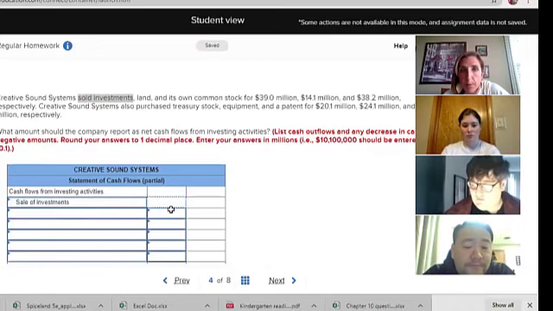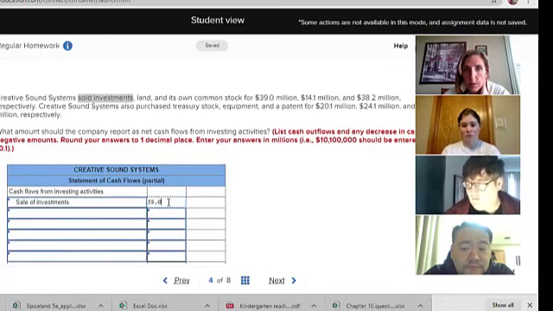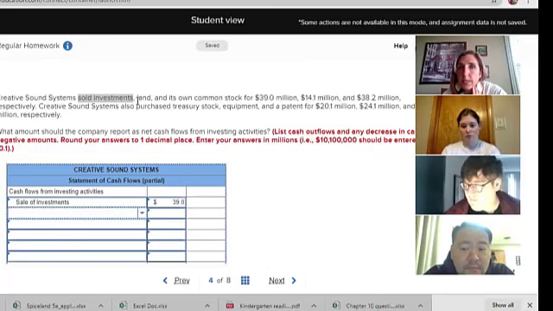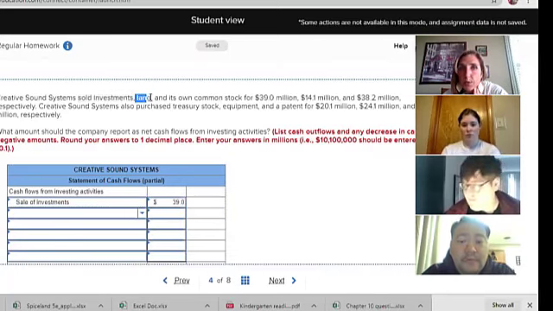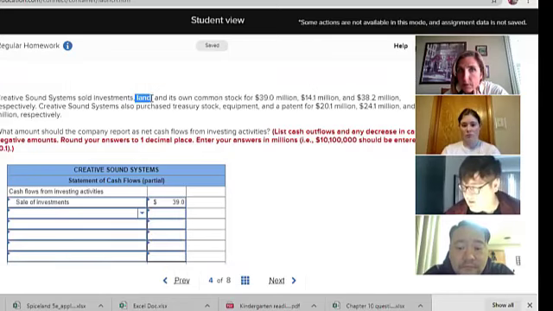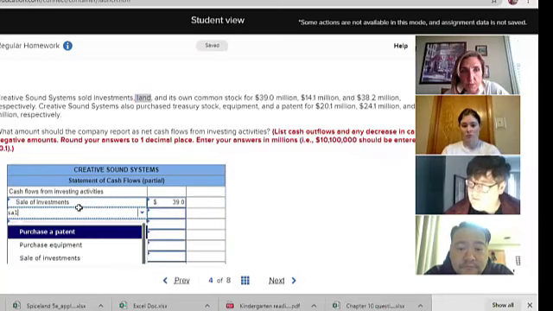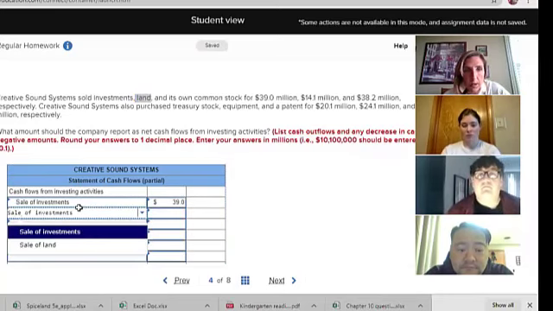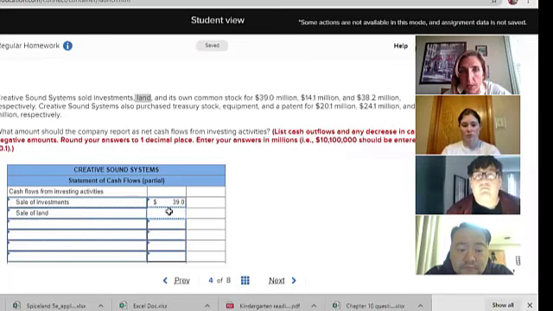I'm going to put this 39 million as a positive number. The next one says they sold land. Land is part of an investing section, so I'm going to put that number in as a positive, 14.1 million.